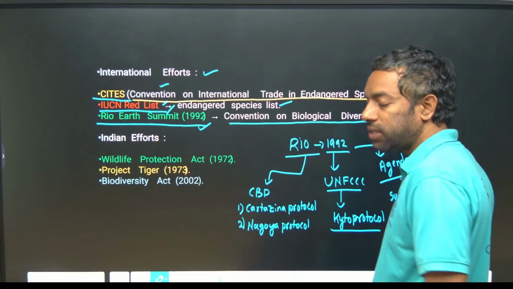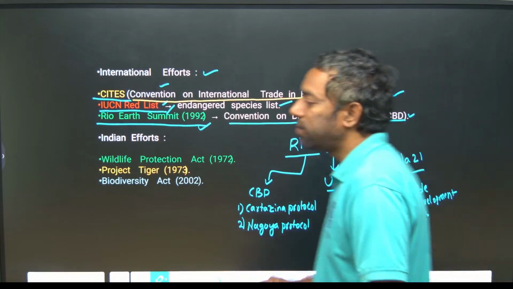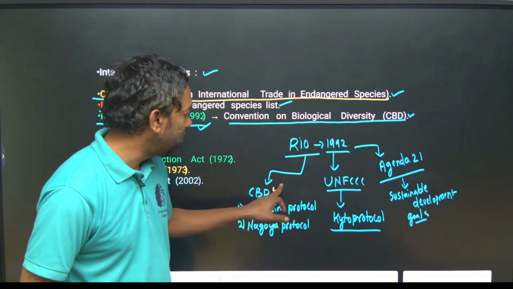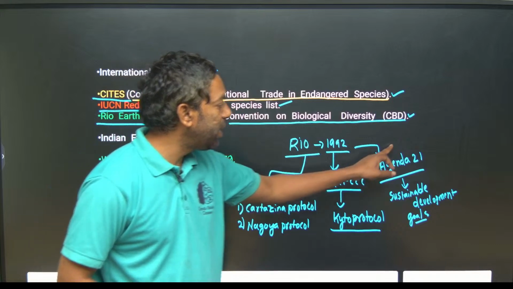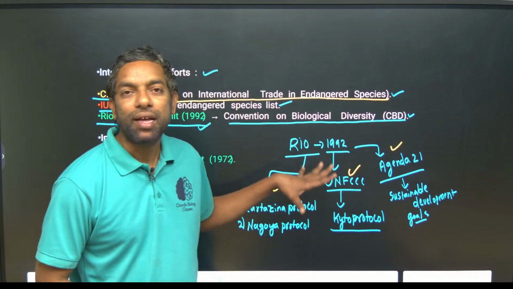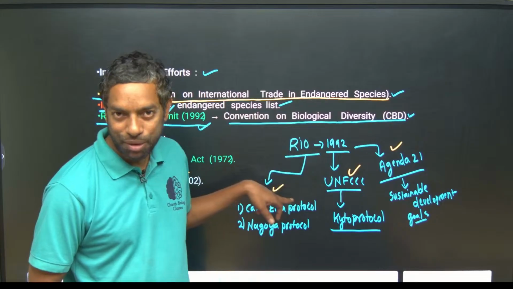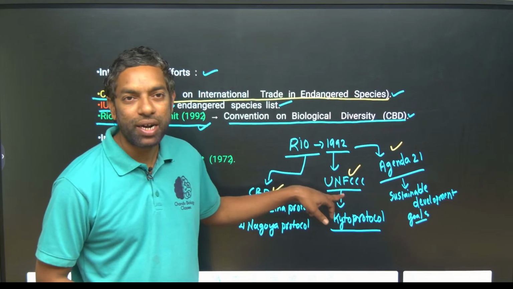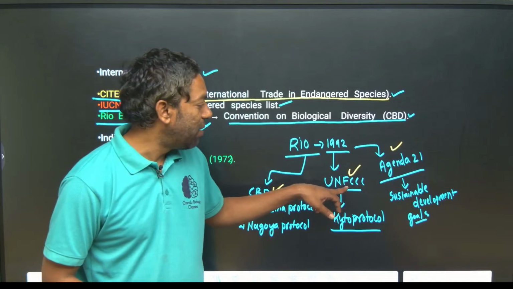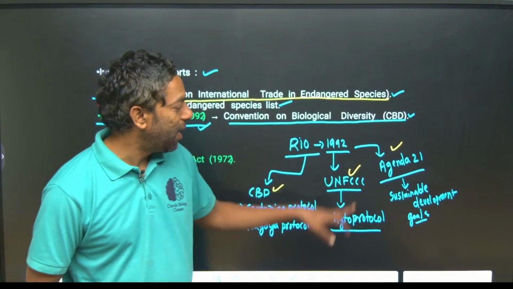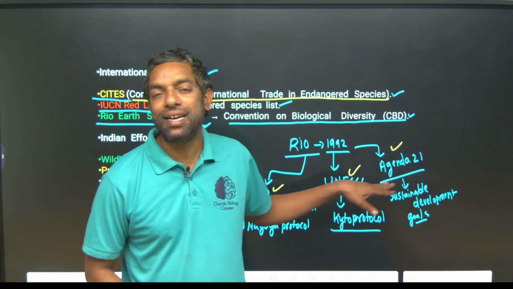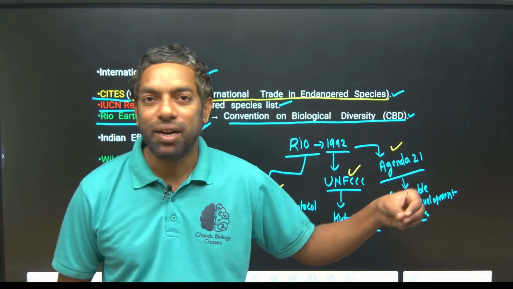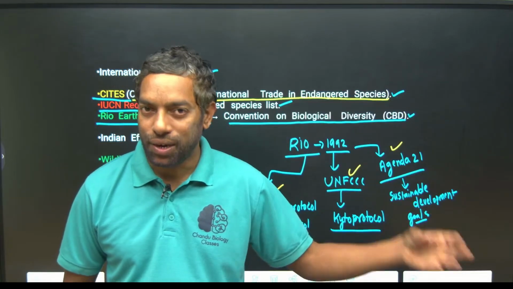Guys, they can ask you about the Rio Earth Summit in the exam, mainly because they can ask you about the three conventions that took place there. That is CBD, Convention on Biological Diversity, UNFCCC, United Nations Framework Convention on Climate Change, and Agenda 21. These are the agendas mainly described in the Rio Earth Summit 1992.